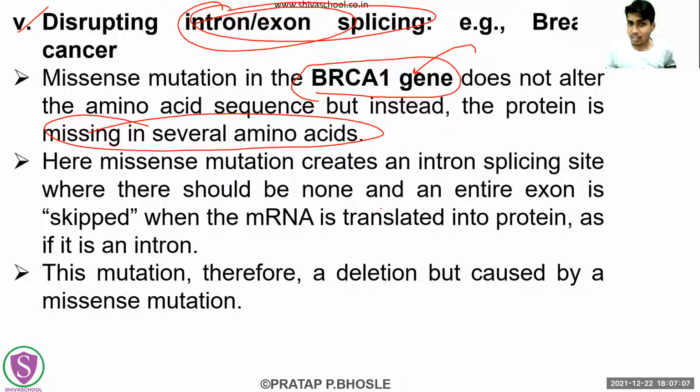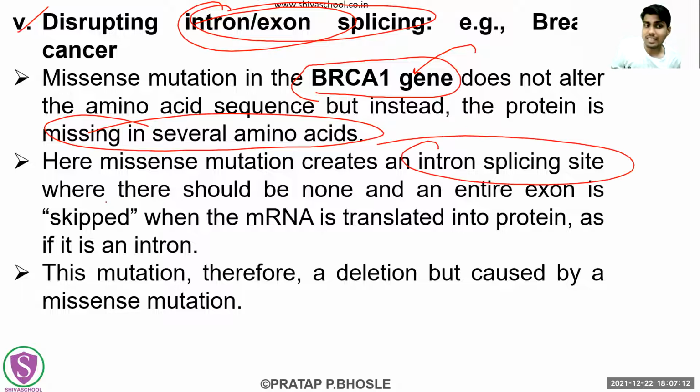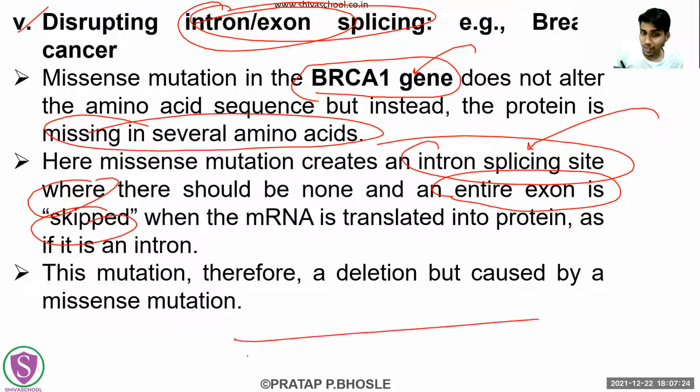So what is happening here? This mutation is going to create an intron splicing site. An additional intron splicing site will be there, and an entire exon is going to be skipped here. This is a kind of mutation in the BRCA1 gene.